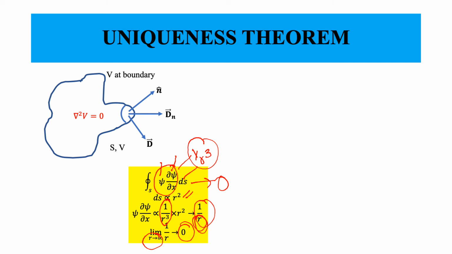Now this is something that you have seen and experienced when we solved for the electric field earlier. Consider a point charge. How does the potential of a point charge go? If the point charge is q, the potential of the point charge is q by 4 pi epsilon r. So the potential goes as 1 by r. What about the electric field of the point charge? The electric field goes as 1 by r square. So the product of the point charge potential and the point charge electric field goes as 1 by r cube. When we multiply E and V, it will be 1 by r cube.